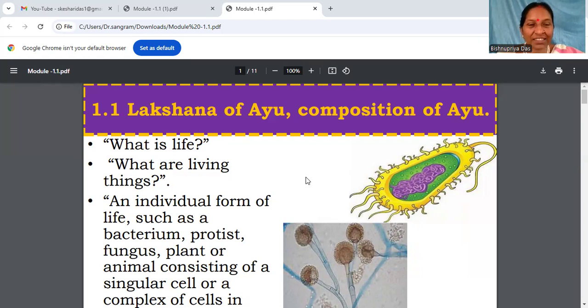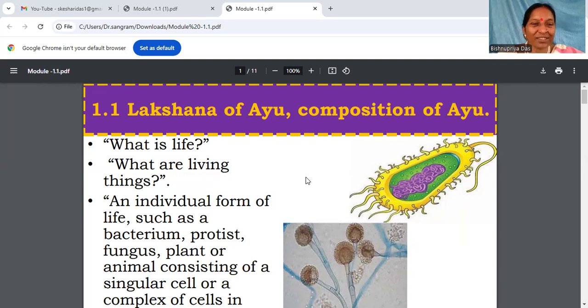But considering the beginning class, let us take Ayu as life, which can be quantified and measured, and which is understood in 12th class science as living and non-living characteristics. Therefore, two questions are kept here. What is life?